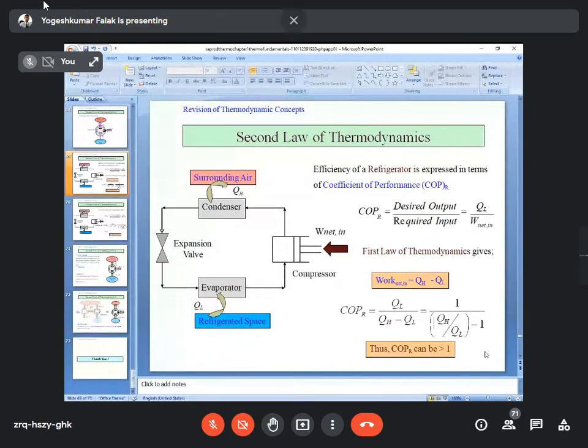Write the equation: COP, coefficient of performance of R, is equal to desired output upon required input, is equal to QL upon W net. And as per the first law of thermodynamics, W net is equal to QH minus QL. So COP of refrigeration is equal to QL upon QH minus QL. So write these expressions and also write that COP of refrigeration can be greater than 1. Once you finish this, let me know so we can move to the next slide for the coefficient of performance of the heat pump.